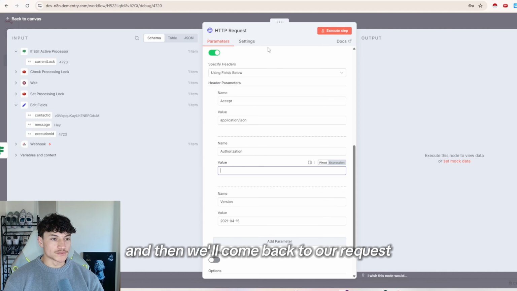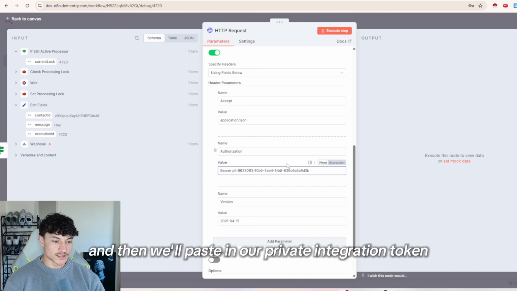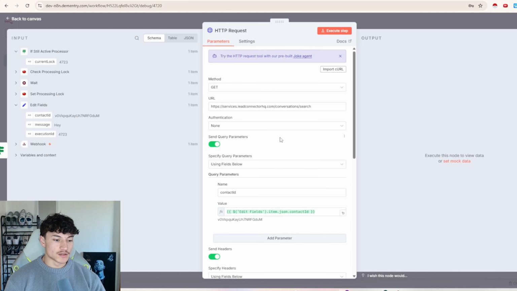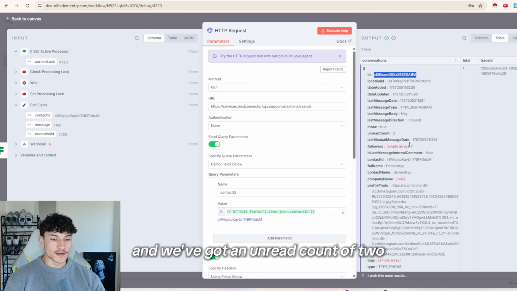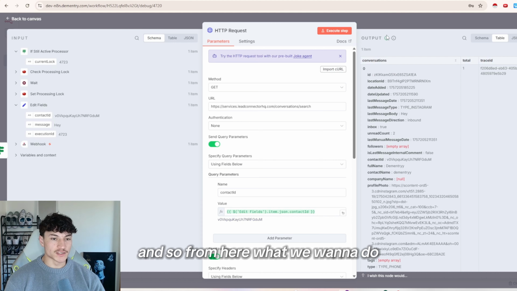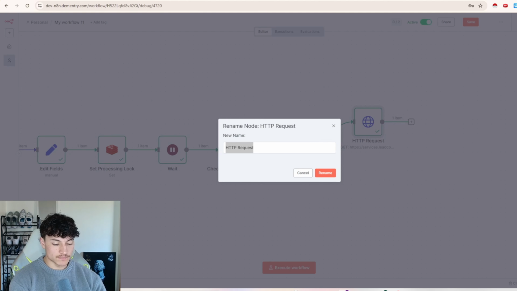And then we'll come back to our request, and then for the value, we'll put bearer, and then space, and then we'll paste in our private integration token. So if we execute that step, you can see our conversations. So this is our conversation ID, and we've got an unread count of 2. And so from here, what we want to do, and so I'll just rename this to conversation ID,